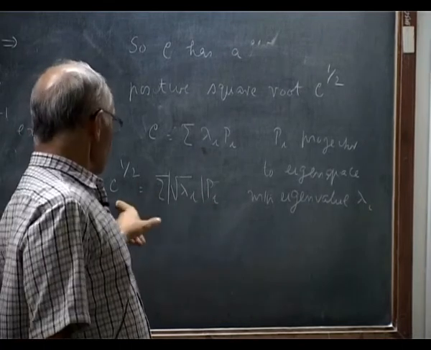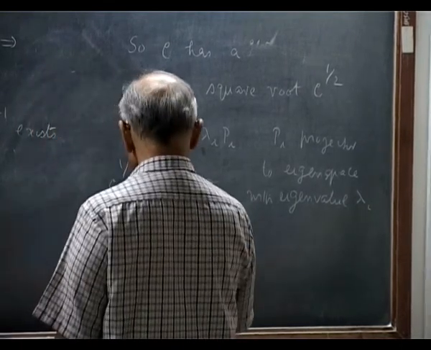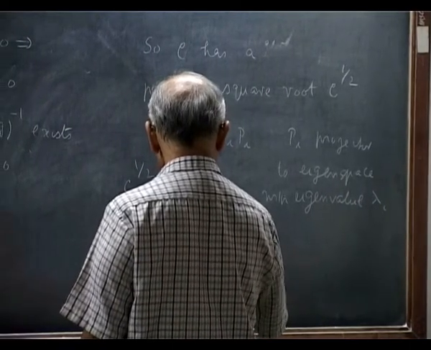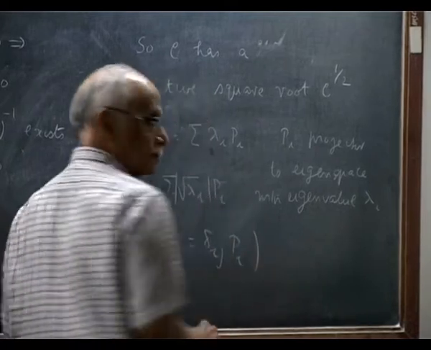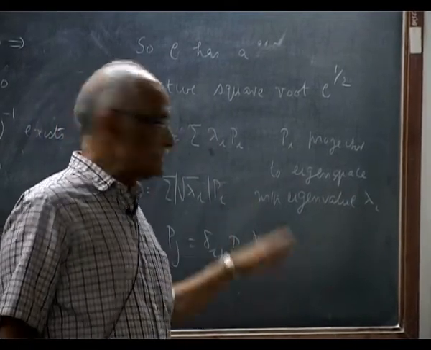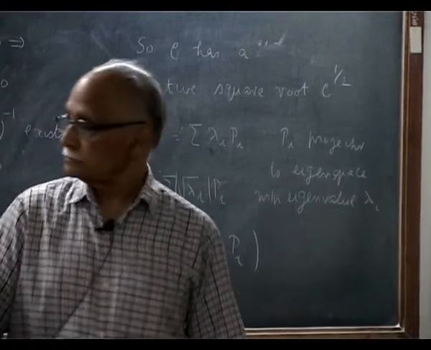So if I take the square of this, I get this, because P_i times P_j is delta_ij P_i. So these are orthogonal projectors, because this is a self-adjoint operator. Oh, there is no half here.